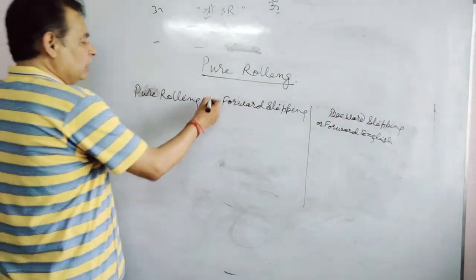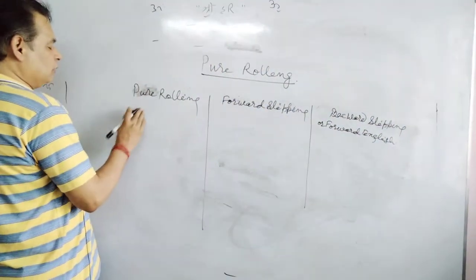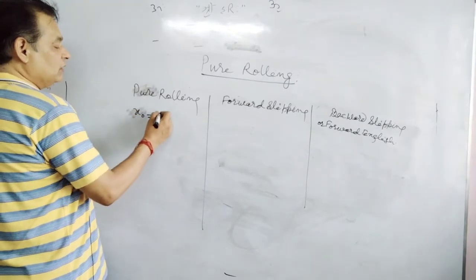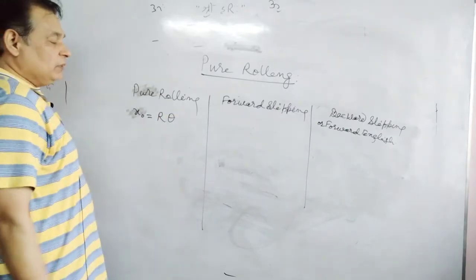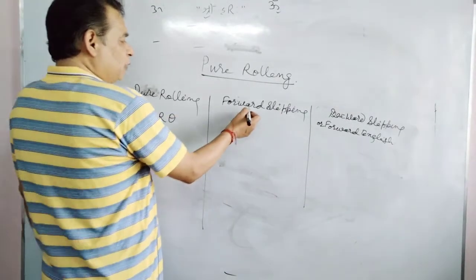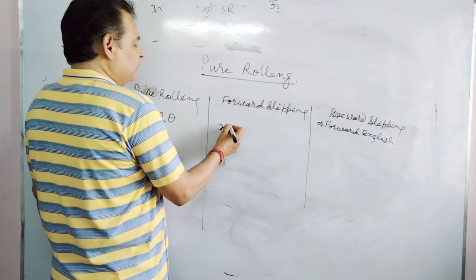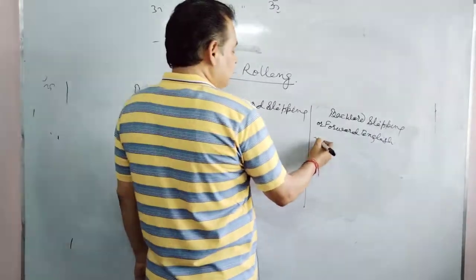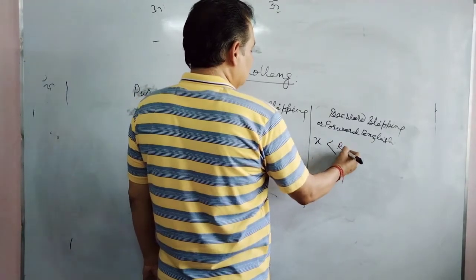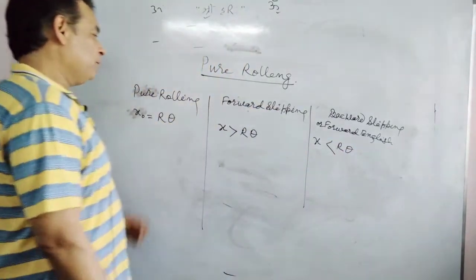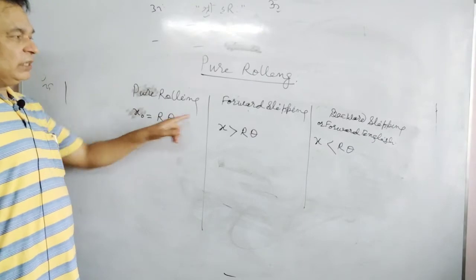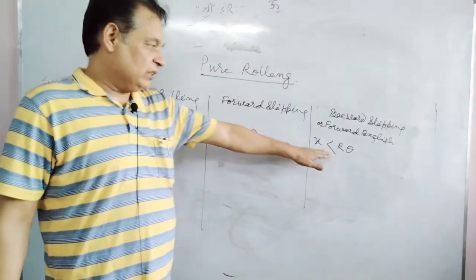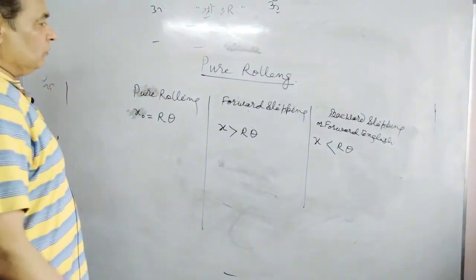In pure rolling, displacement of center of mass x will be r theta, where theta is angular displacement. In forward slipping, x will be greater than r theta, and in backward slipping, x will be less than r theta. If it is not equal to this one, that would be the case of slipping. If it's greater, forward slipping. If x is less than r theta, backward slipping.